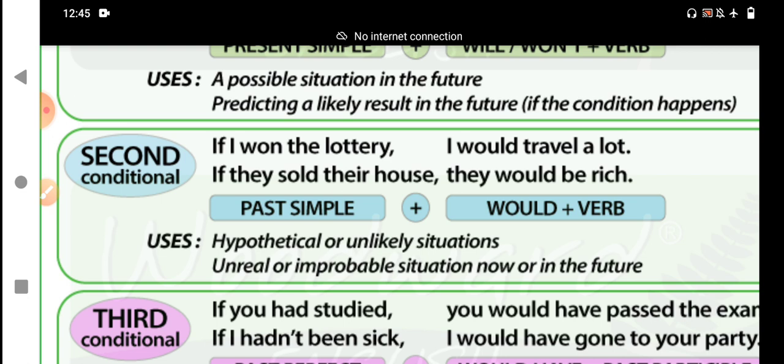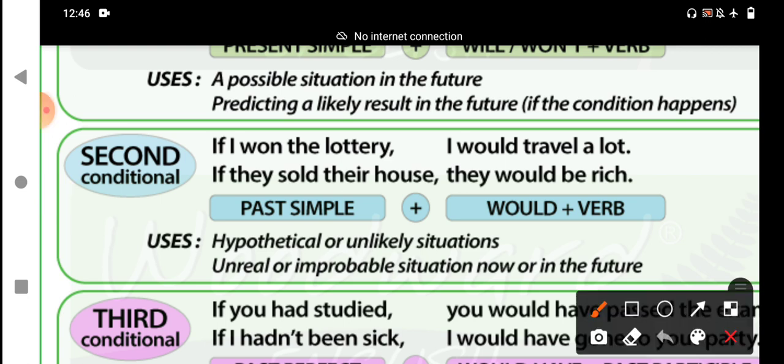In part 2, in that class, the first condition or type 1: main clause, subordinate clause, if clause. The if clause is in the present simple, and the main clause is in the simple future tense. And the second condition is what we are going to teach now. Already you have seen on the screen the second conditional if clause.